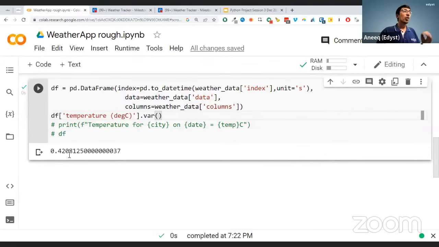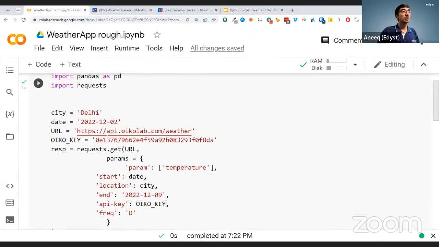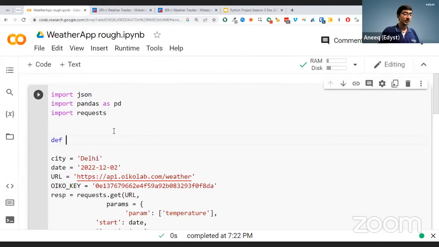Perfect. All right. What I'm going to do is, instead of writing this thing 2 times, I'm going to make this thing a function. I'm going to say def get temperature. Get the temperature for a city from some start date to some end date. This is called a function. I don't know how many of you know functions in Python. How many of you have heard of a function in Python? Have done function in Python? Some of you are art students only, so I'm sure you must have heard, but others heard, didn't hear.